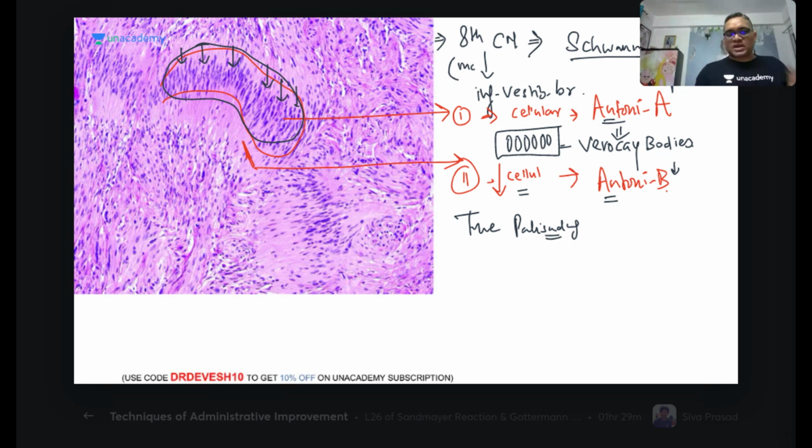So in schwannoma, there are two important things you have to remember. Number one is Antoni A, number two is Antoni B. And this entire structure which you are seeing here is called a Verocay body, where you are seeing the palisading of the tumor cells, and this is the true palisading. Clear?